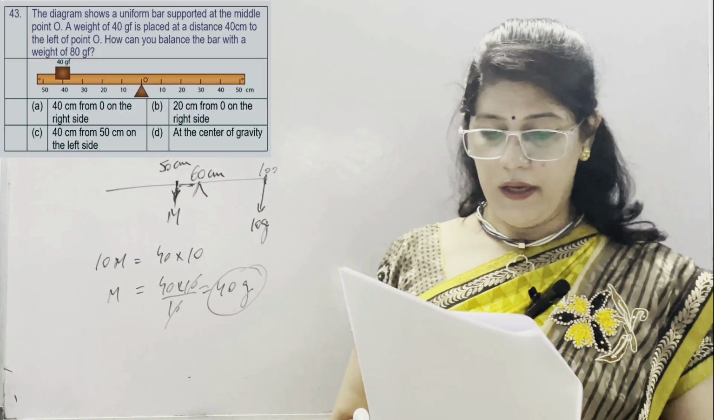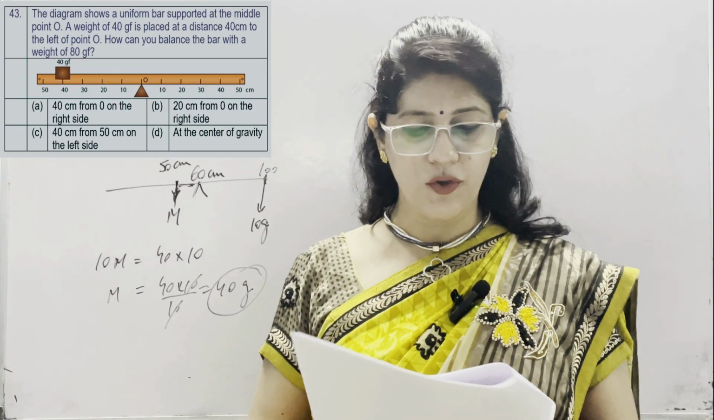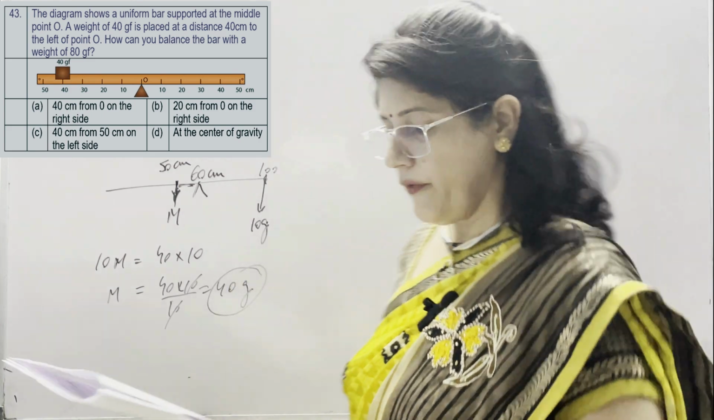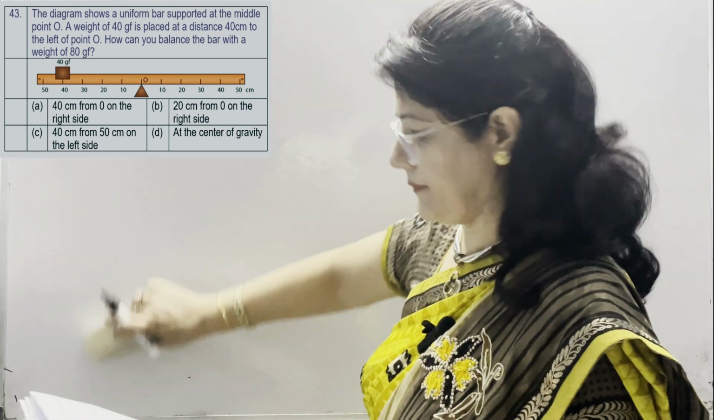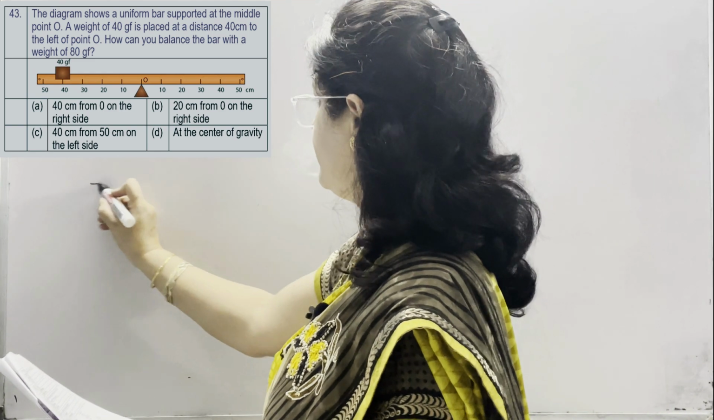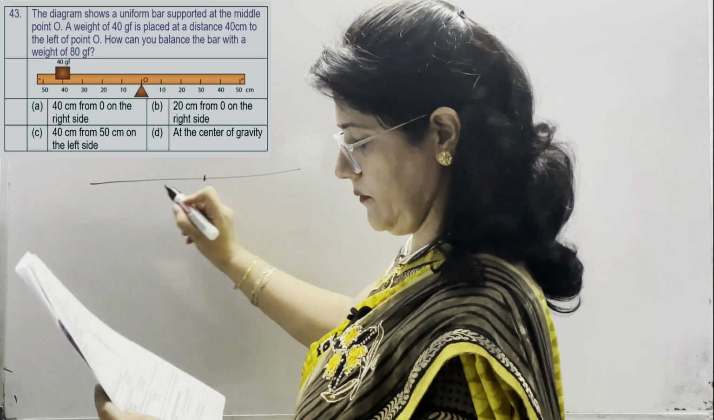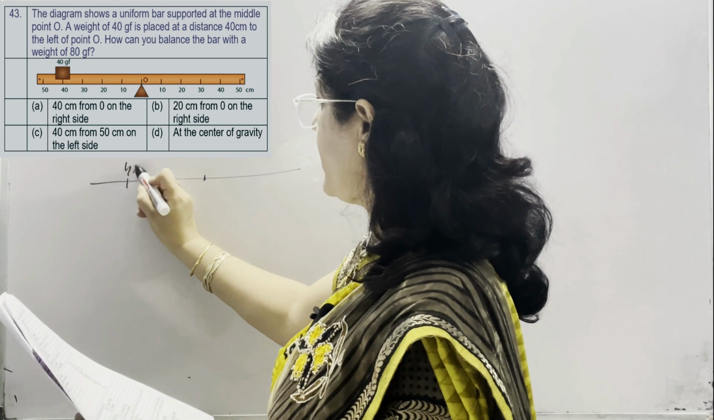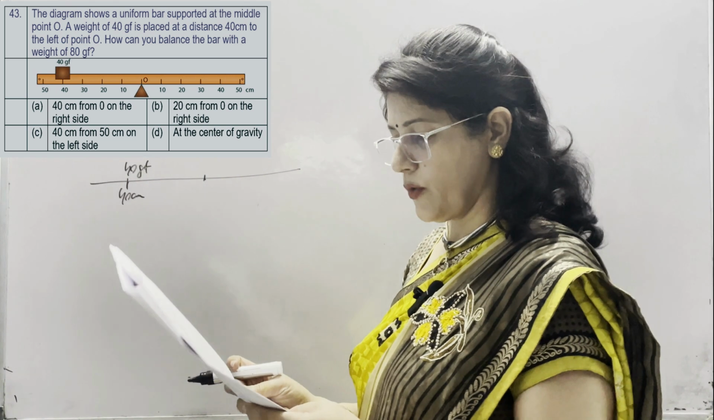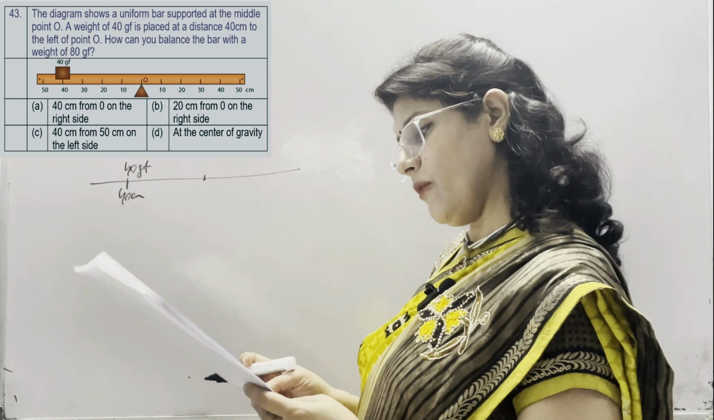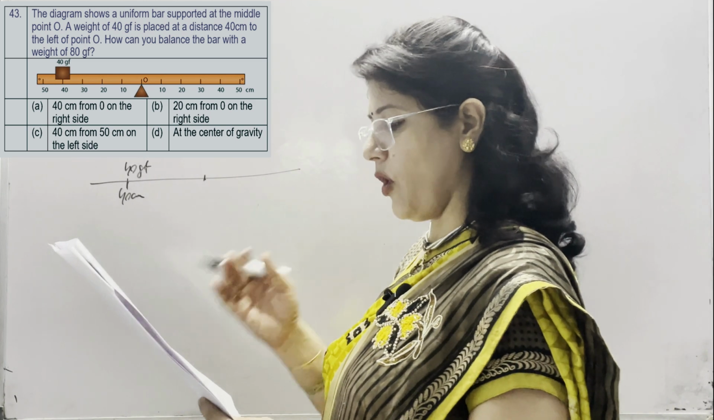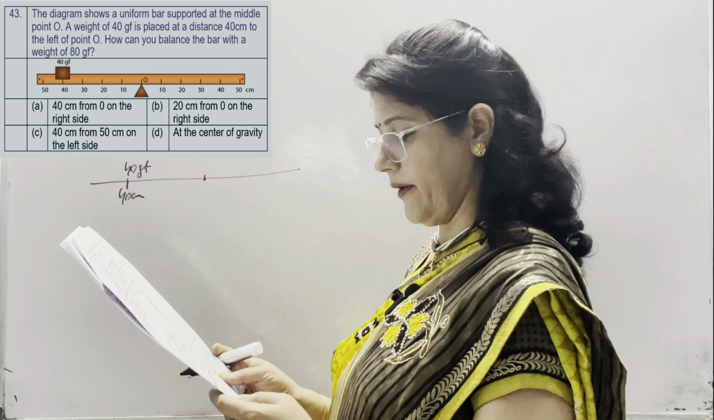In next numerical, diagram shows a uniform bar supported at the middle point O. Weight of 40 GF is placed at a distance of 40 centimeter, at 40 centimeter mark to the left of the point O. How can you balance the bar with a weight of 80 GF? We have another weight of 80 GF with us to balance the bar.